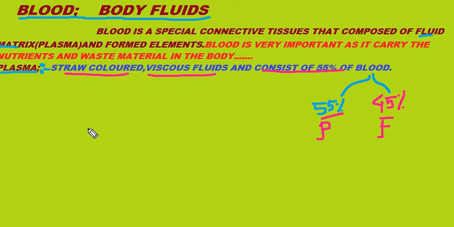Why does honey stop early as compared to water? Due to viscous property, because honey has more viscous property as compared to water.